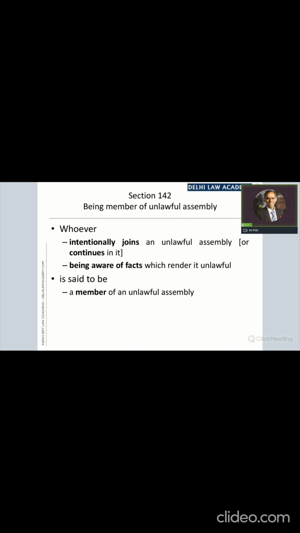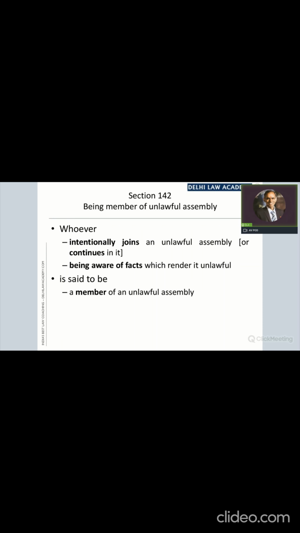Now, these facts he should know. Whether an assembly of 5 or more persons with a given object makes that assembly unlawful or whether it is lawful, that knowledge comes from the knowledge of section 141. Any person who is not aware of section 141 will not know that an assembly of 5 or more persons with this particular common object is unlawful. How does he know? He knows it only if he is aware of section 141.